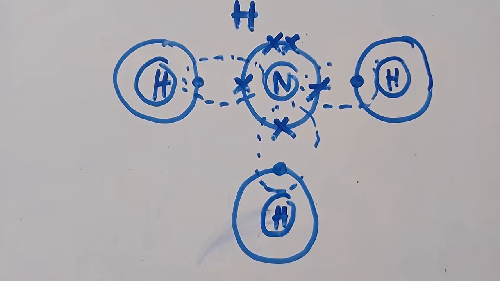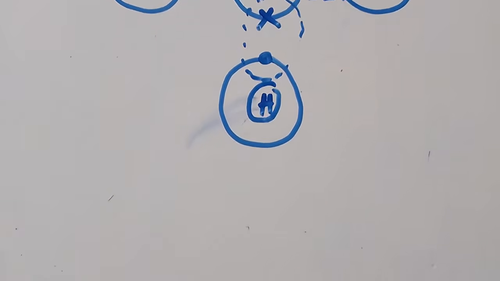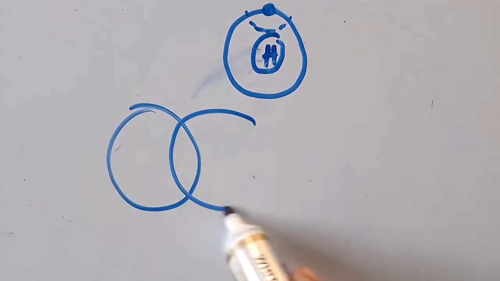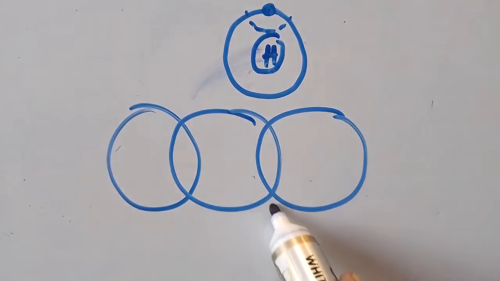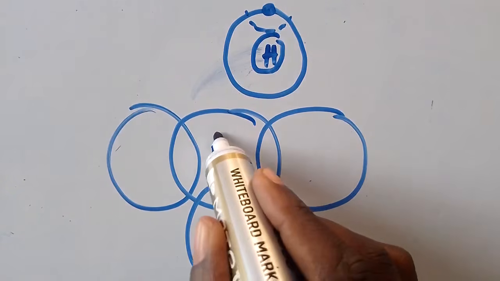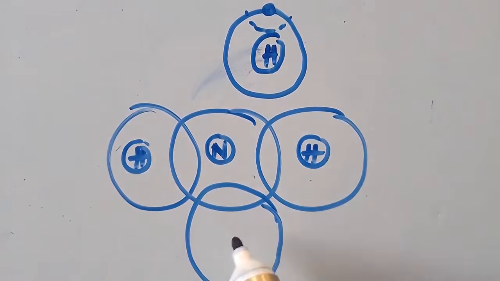So this is what I'm going to follow now. These are going to be shared, which means the structure that I'm going to form when these share will look like this. This is how the structure is going to be: hydrogen, nitrogen, hydrogen, hydrogen. So this is nitrogen, this is hydrogen, even this side we've got hydrogen, even this other side we've got hydrogen.